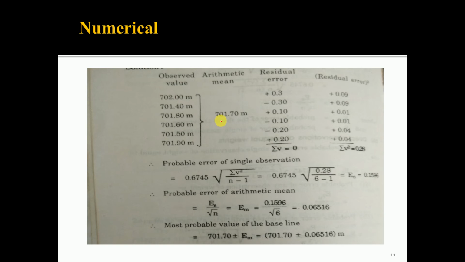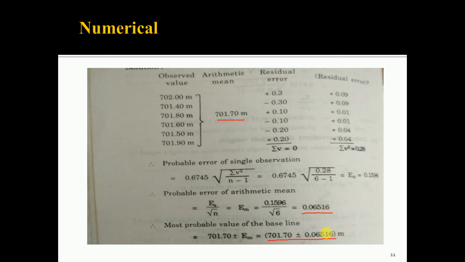So, here the most probable value is 701.7 and the probable error of the mean when all the observations of the equalate is 0.06516. So, this probable error may be positive, it may be negative. We have discussed that while studying the definitions of the different terms. So, probable error may be positive, it may be negative, which fixes the limit within which the most probable